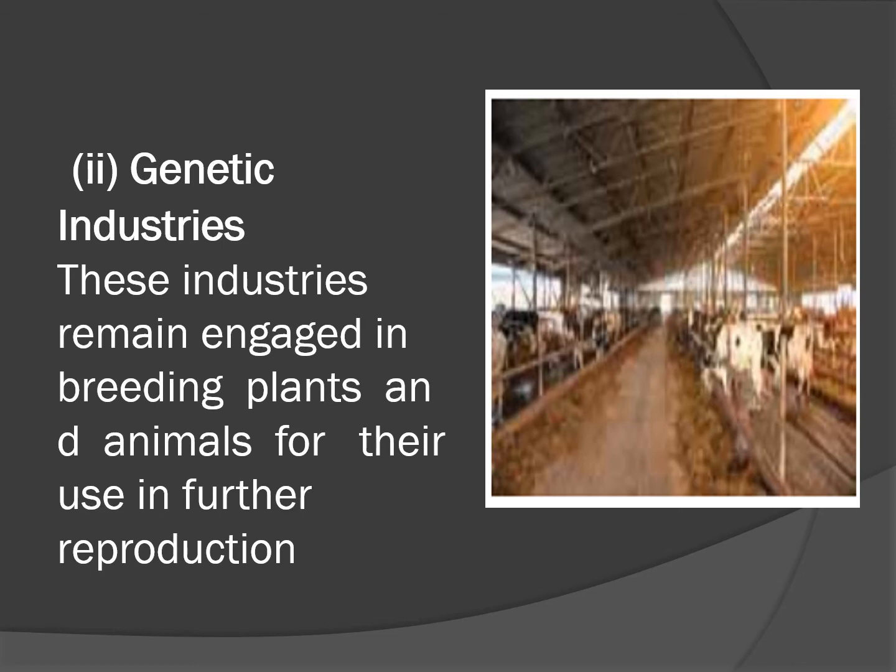The seeds, nursery companies, poultry farming, dairy, piggery, hatcheries, nursery, fisheries, etc. are some examples of genetic industries. These are mostly related to cattle breeding and all this. They are multiplying the breeds, right? That is called genetic industry. They are multiplying the plants or the animals.